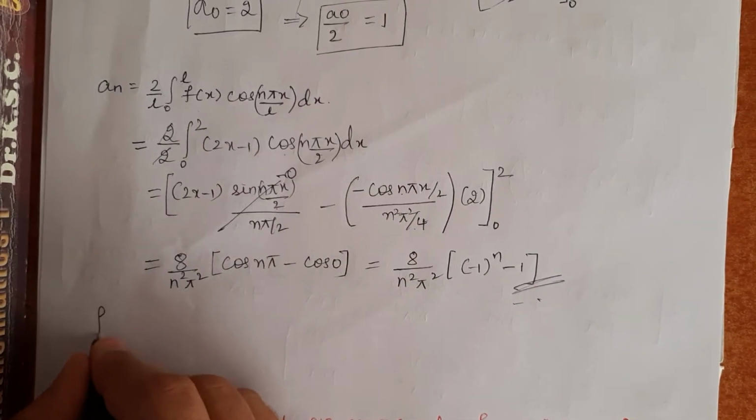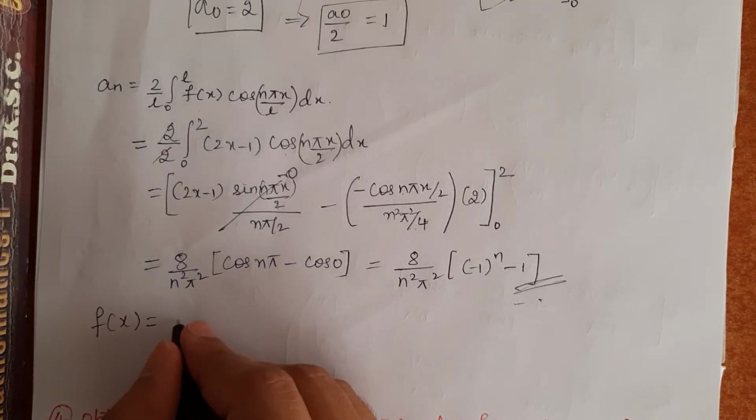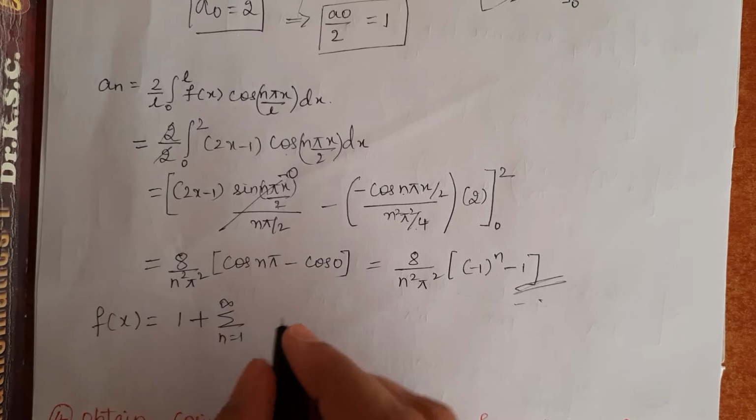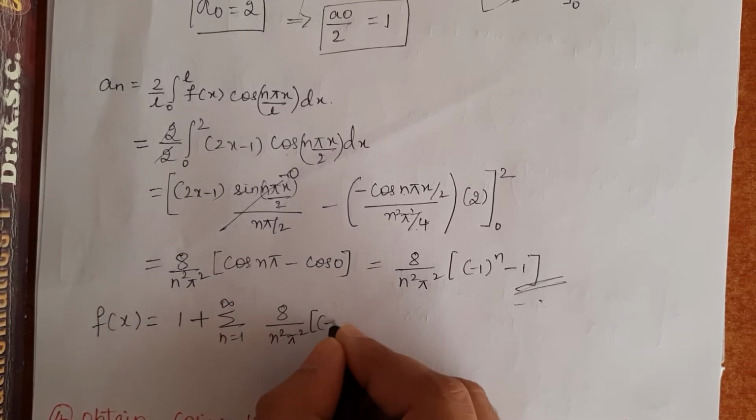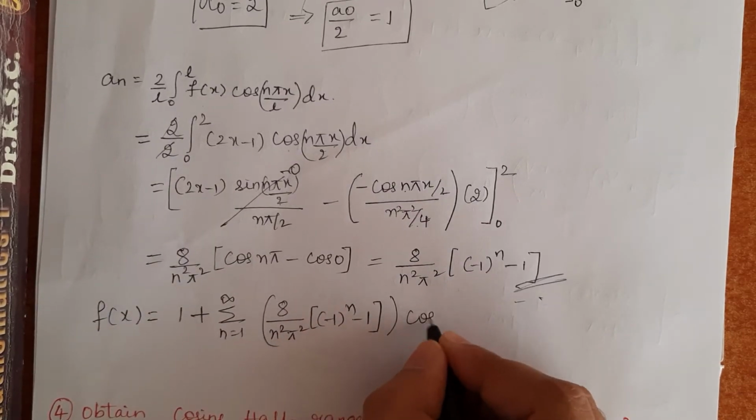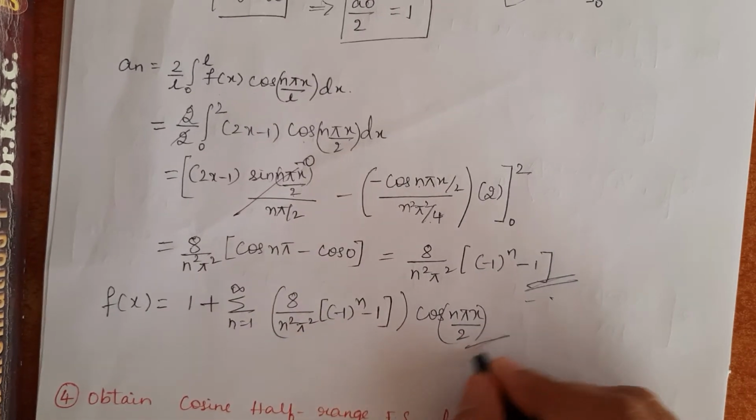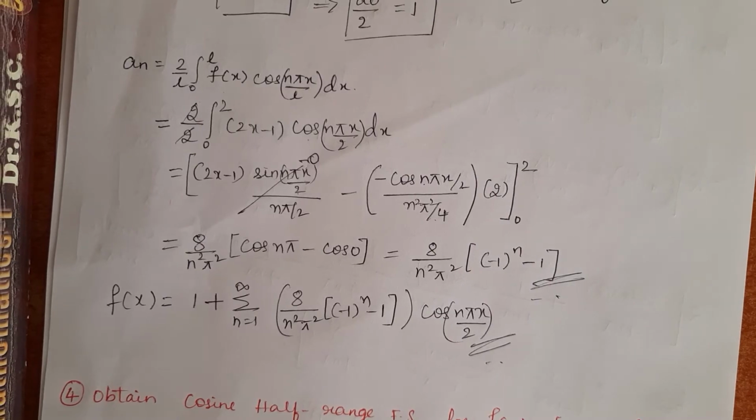So, after getting a naught and a n, let us substitute in equation 1. f of x equals a naught by 2 is 1, plus summation n equals 1 to infinity, a n is 8 by n square pi square into minus 1 to the power n minus 1, into cos n pi x by L, where L is 2. This is the required cosine half range Fourier series expansion.